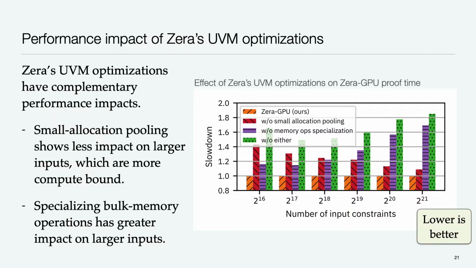On the other hand, as the input constraints grow, the cost of those bulk memory operations increases, and specializing those bulk memory operations to run on the GPU starts to pay off much more. Fortunately, these two optimizations are, like I said, complementary, and so Xera simply implements both of them to achieve the best of both worlds.